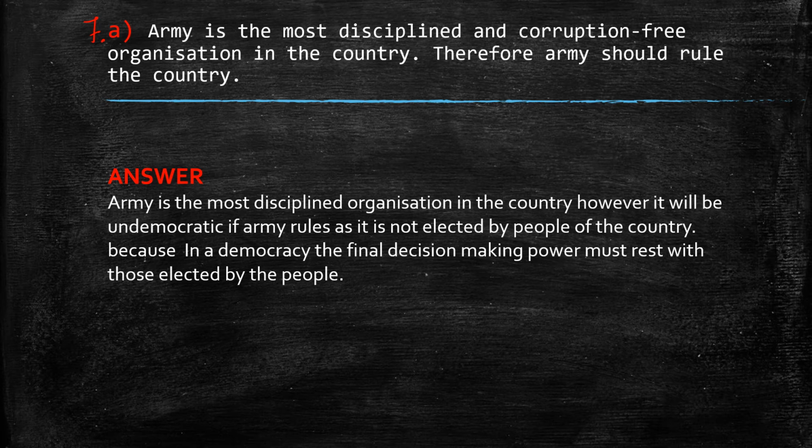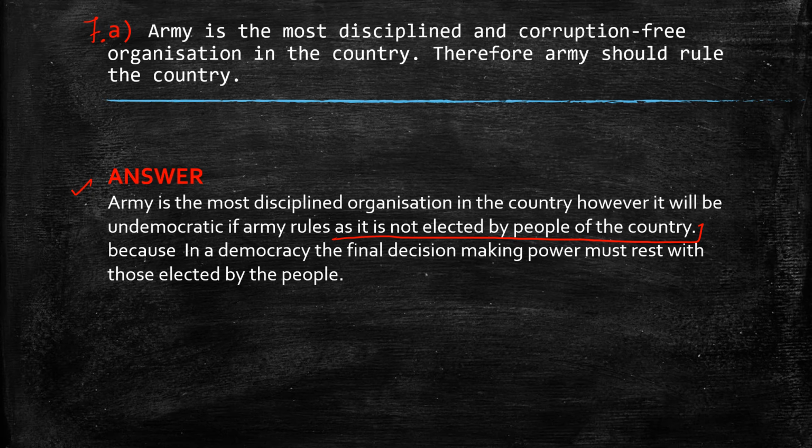7A. Army is the most disciplined and corruption-free organization in the country. Therefore, Army should rule the country. Answer: Army is the most disciplined organization in the country. However, it will be undemocratic if Army rules, as it is not elected by the people of the country.